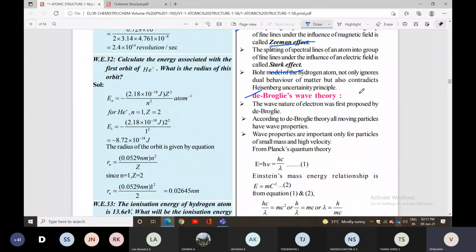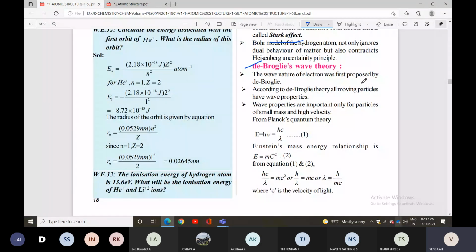Small mass and high velocity also. Again, I will repeat, wave properties are important only for particles of small mass, high velocity also. From Planck's quantum theory, you already know the formula: E equal to h nu, where nu is c by lambda, so E equal to hc by lambda. Einstein's mass-energy relation is E equal to mc square.